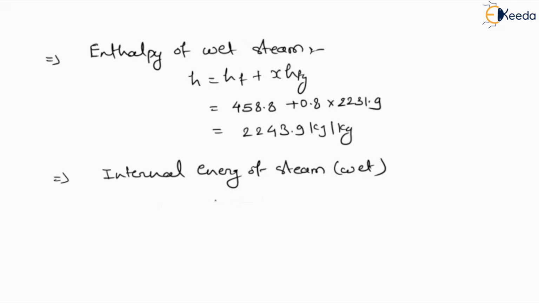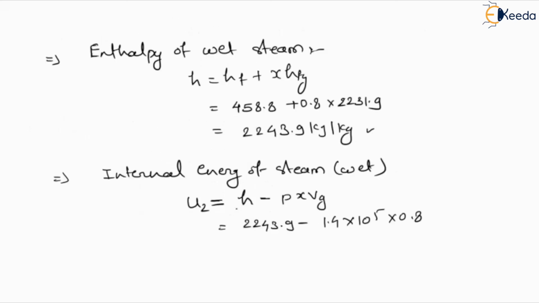We define U2 equals H2 minus P into V, where V is X VG. So the H value is 2243.9, minus pressure 1.4 into 10 to the power 5, times X, which is 0.8, and VG, which is 1.236 into 10 to the power minus 3.